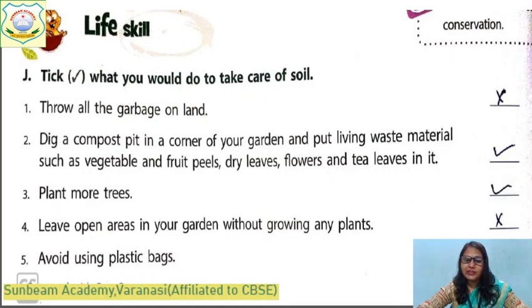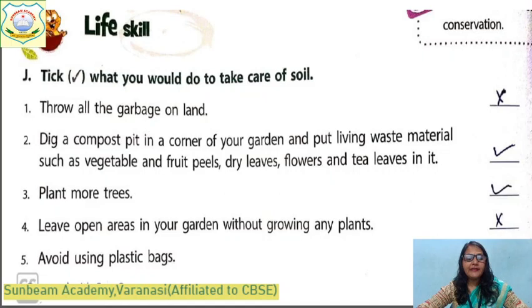We should do this to improve the quality of the soil. After some time, the bacteria and fungi will make this more and more useful. And plant more trees. Yes, it prevents soil erosion. This is good for soil health.